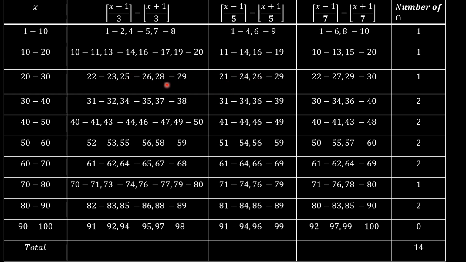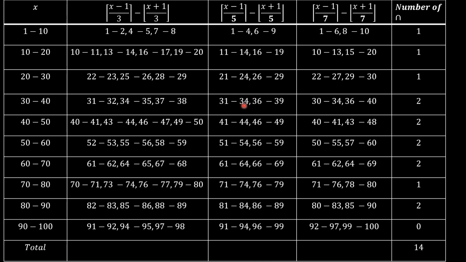And 28 to 29 happens to be right here. So this is the only region. So we have only one area of intersection. Here we do have two regions of intersection. 31 to 32 is okay. It falls between here and falls between here.